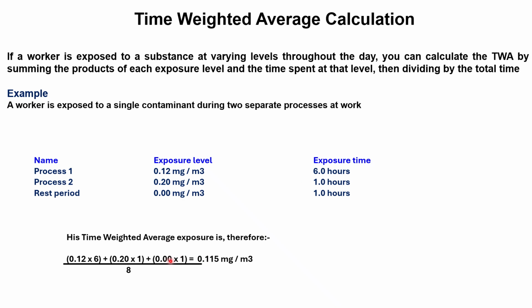In the third process he took rest, so he was not exposed to anything. Then we divided by 8 hours. Why 8 hours? Because time weighted average is always calculated for 8 hours, right? Then we get the result, 0.115 milligram per meter cube. So the time weighted average of the worker for the substance was 0.115 milligram per meter cube.